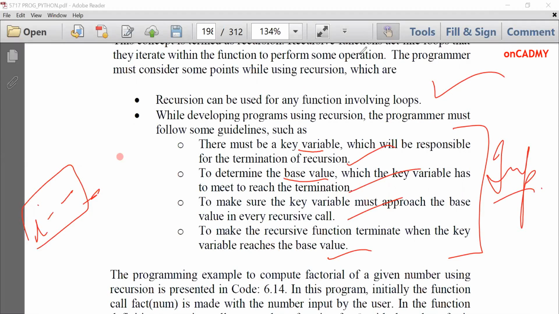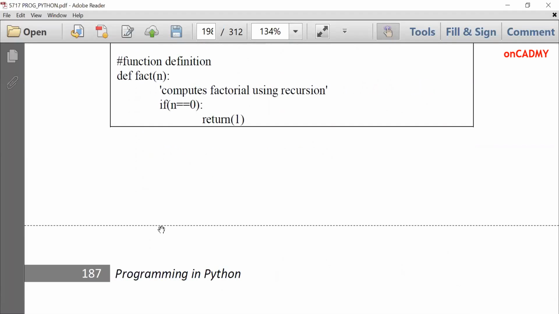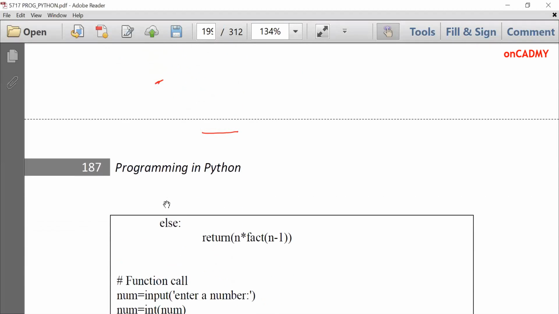So let's see through an example how recursion works. Here we are going to compute factorial using recursion. The logic is the same that we studied in C also. Def fact n, where n is the variable for which we are going to compute factorial. If n is 0, then return 1. Otherwise, return n into fact n minus 1.